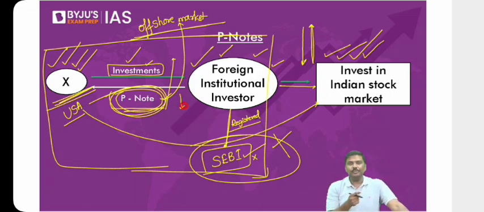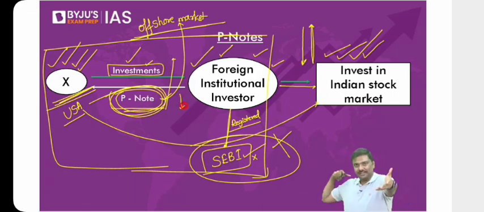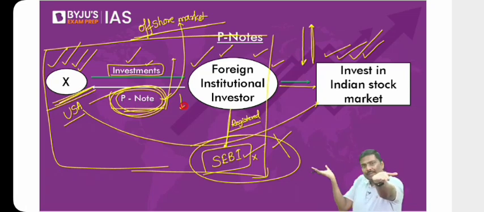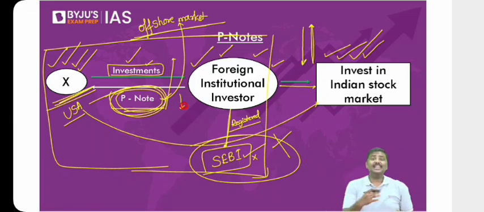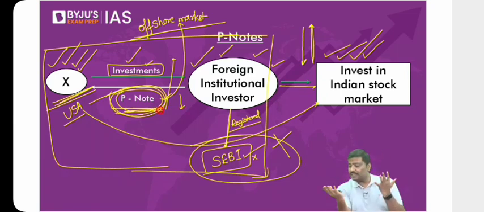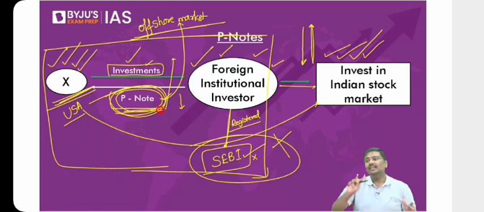Is the logic okay with all of you? Because rather than you directly investing, I have invested on your behalf. So your P note value is dependent on the market price of the share here. If the market price of the share goes up, P note value goes up. If the market price of the share goes down, P note value will also go down. So that is the reason this P note is, one, offshore. Offshore means outside India. And second, basically it's a derivative instrument.